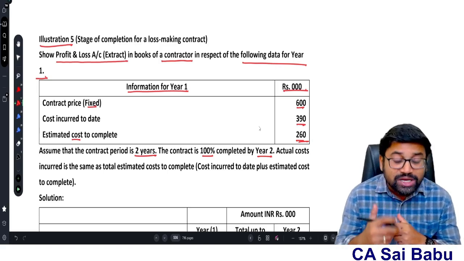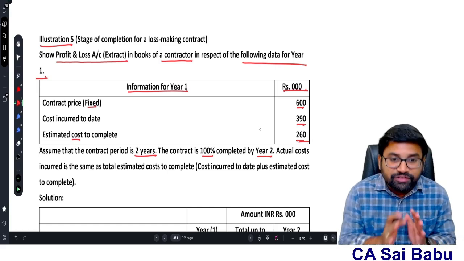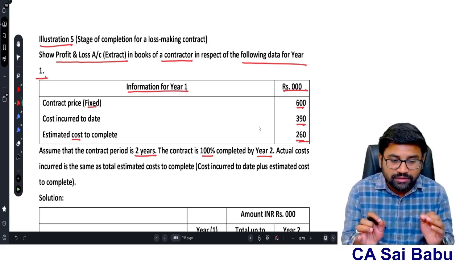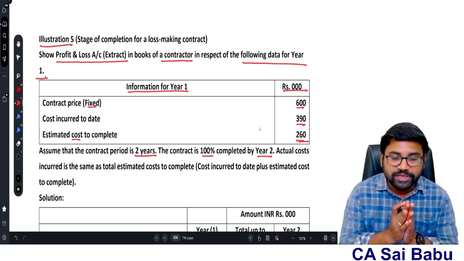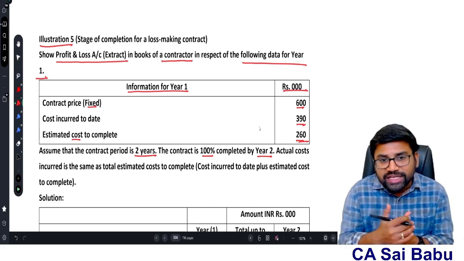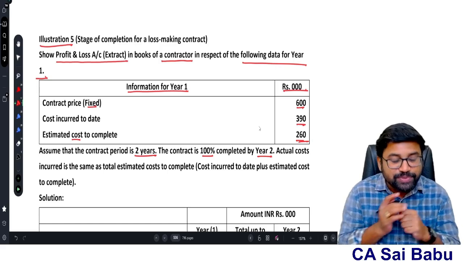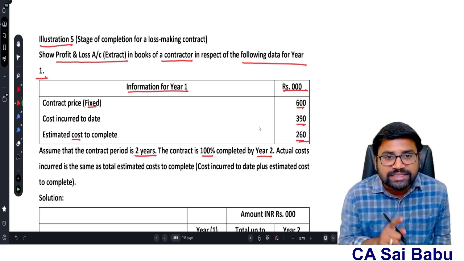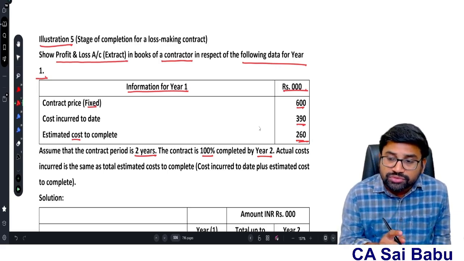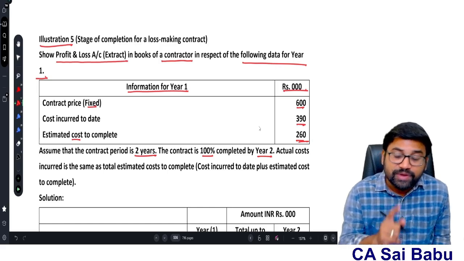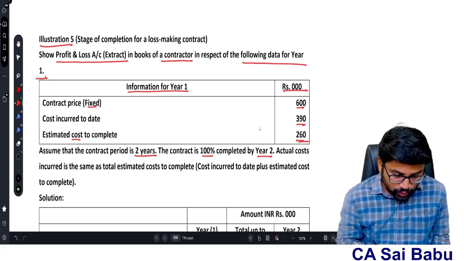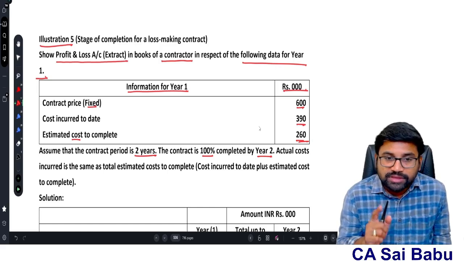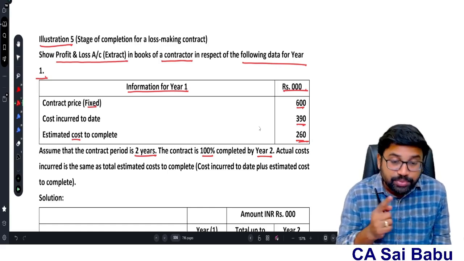In this case, the outcome is estimated reliably because all the information is given in the question. If the question does not specify anything, then we say the outcome is estimated reliably. If the outcome is not estimated reliably, like illustration number 4, they will specify it in the question. So here the outcome is estimated reliably. Since it is, we need to recognize revenue to the extent of percentage of completion, to the extent of the contract completed. Also there is an important point, sir: if there is an expected loss, that has to be recognized immediately as per Accounting Standard 7.